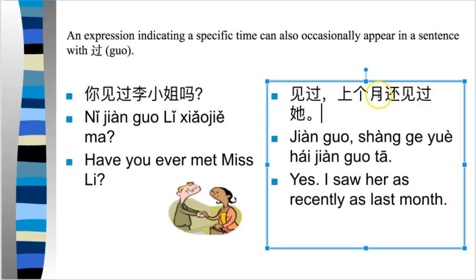The reason this works is because it's not specifying one instance of the action. We're not saying when the action was completed. You're specifying a general time frame in which this action happened, right, 上个月, sometime in the last month, I met her. So it's a more general statement that doesn't indicate a very specific time.